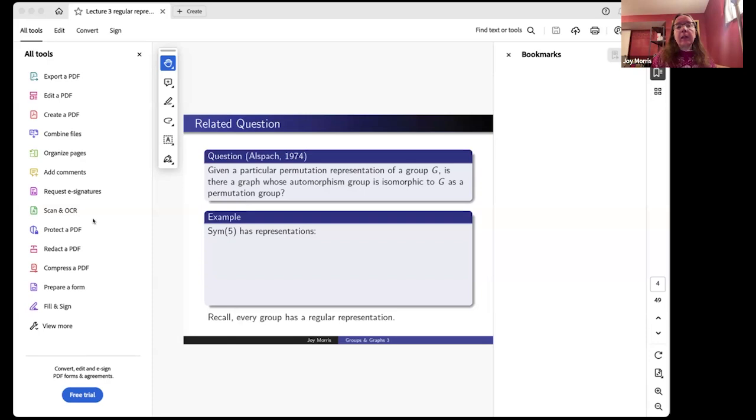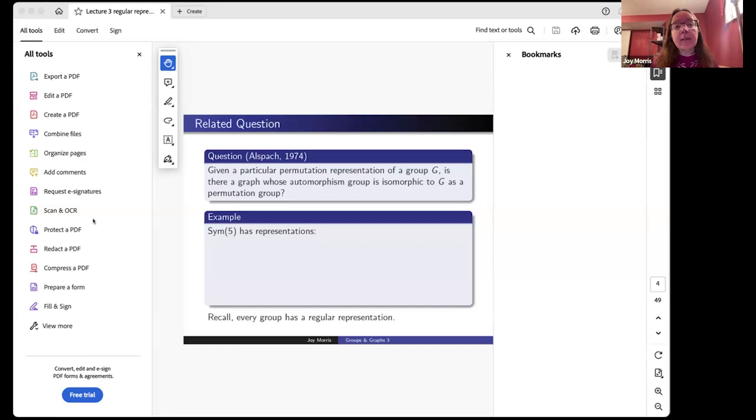This approach actually allowed Imrich back in 1970 to construct graphical regular representations for elementary abelian 2-groups. As I said, even though these are abelian groups, they may possibly have GRRs, and in fact, most of them do. I'm just going to focus on the elementary abelian group of rank 6, but Imrich came up with a construction that works for any elementary abelian group of rank at least 6.